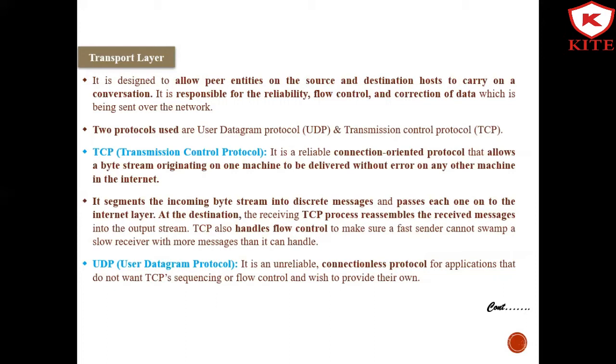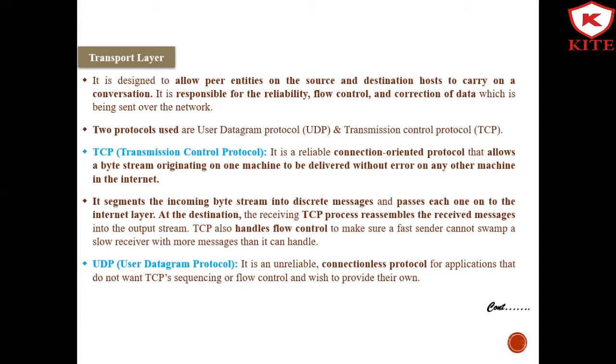It shields the upper layer applications from the complexities of the data. It is designed to allow peer entities on the source and destination hosts to carry on a conversation. It is responsible for the reliability, flow control, and correction of the data sent over the network. There are two main protocols present in this layer. The first one is the Transmission Control Protocol, and the second one is the UDP protocol. Now let's see them in detail.